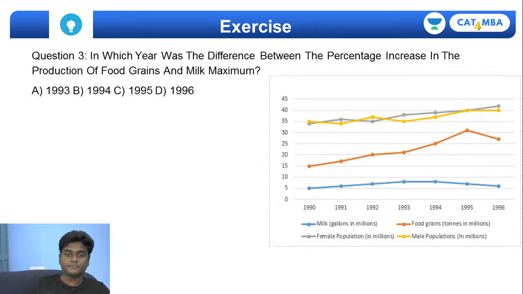Third question. In which year was the difference between the percentage increase in the production of food grains and milk maximum? Okay. So you need to find exactly in which year the percentage of increase in the production of food grains and milk is maximum. In this kind of question also, you can literally see the line graph and tell the answer.